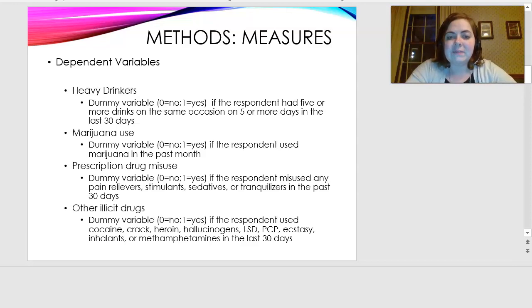So my dependent variables were all coded 0 for no, 1 for yes. Heavy drinkers were those who had 5 or more drinks on the same occasion on 5 or more days in the last 30 days. Marijuana use was if you had used marijuana in the last month. Prescription drug use in the last month, which included like pain relievers, sedatives, tranquilizers. Other illicit drugs was if the respondent had used cocaine, crack, heroin, hallucinogens, ecstasy, methamphetamines in the last 30 days.